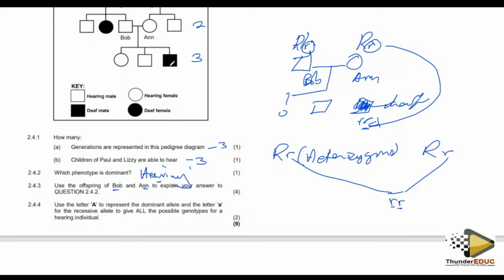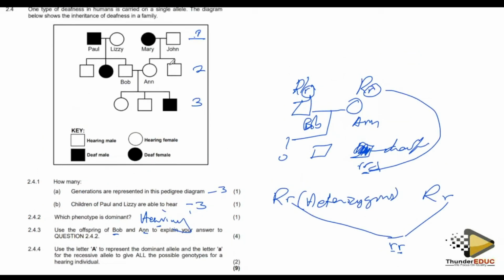Sometimes they try to change it, tilt it, as long as you know the principle. How do you identify? Please look at the babies. If you see that one person is sick or affected by the condition, it means that the parents are heterozygous.